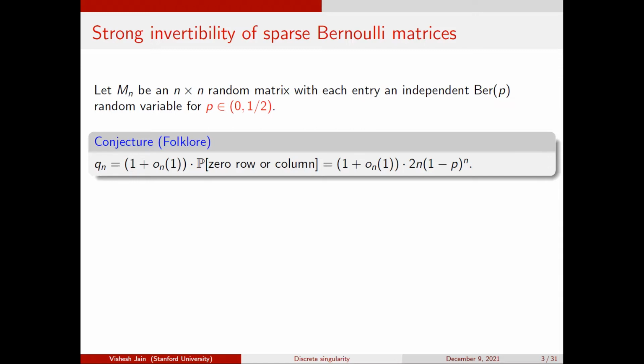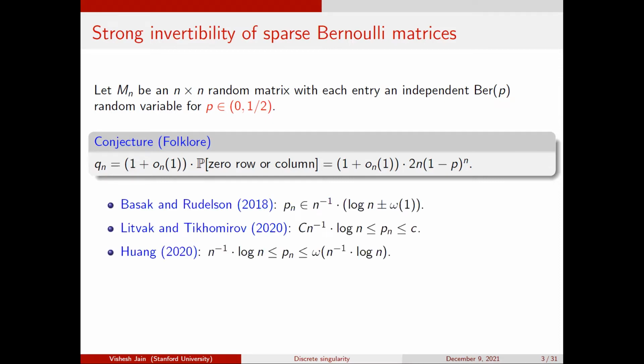If you move to Bernoulli matrices for P between 0 and 1/2, then the probability of having a 0 row or 0 column is exponentially more likely than having 2 equal rows. So then you might hope that in this case things are a little bit more simple, and perhaps I can prove a sharp result here. Okay, so this is the strong invertibility of sparse Bernoulli matrices, which has been studied in the past 5 years or so. Now if you think about the obvious analog of the singularity conjecture, it would be that the probability of singularity is the probability of having a 0 row or column plus some lower order terms. Okay, so this was the conjecture.